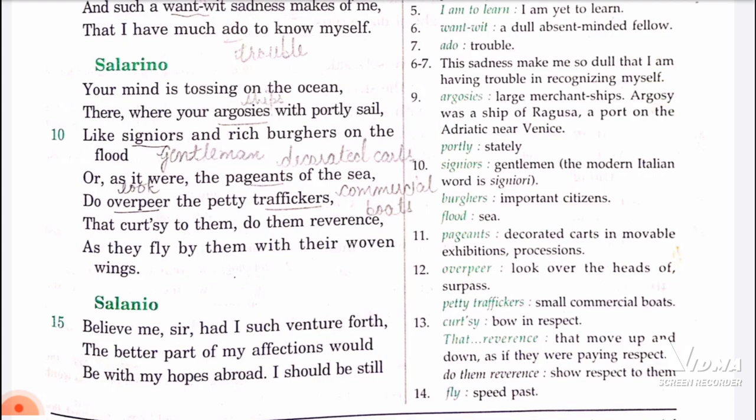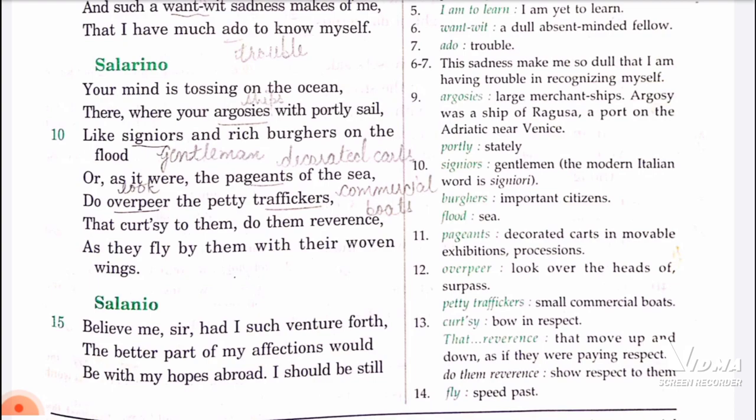So what they are saying is that nothing would happen to your large ships. They are like the gentlemen and the rich people on the flood. They are like the gentlemen of the sea, means they are the VIPs. Your ships are the VIPs of the sea, or as it were the pageants of the sea.